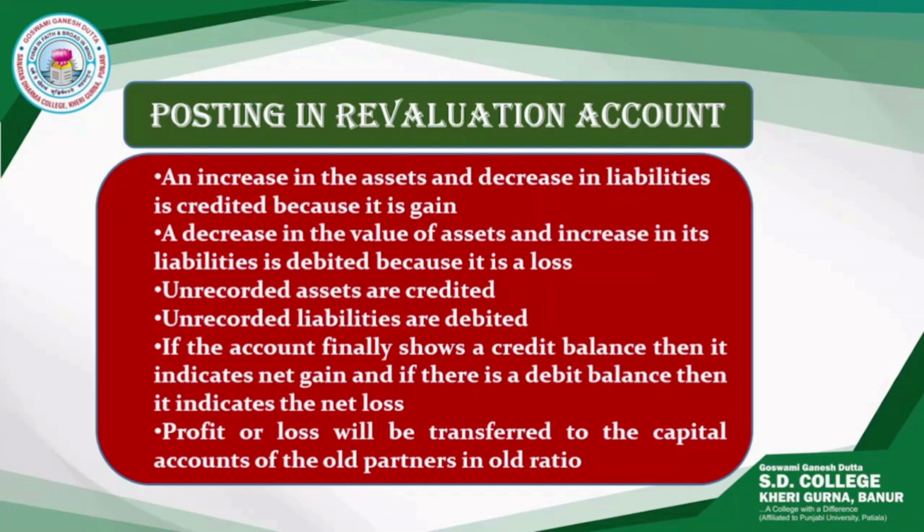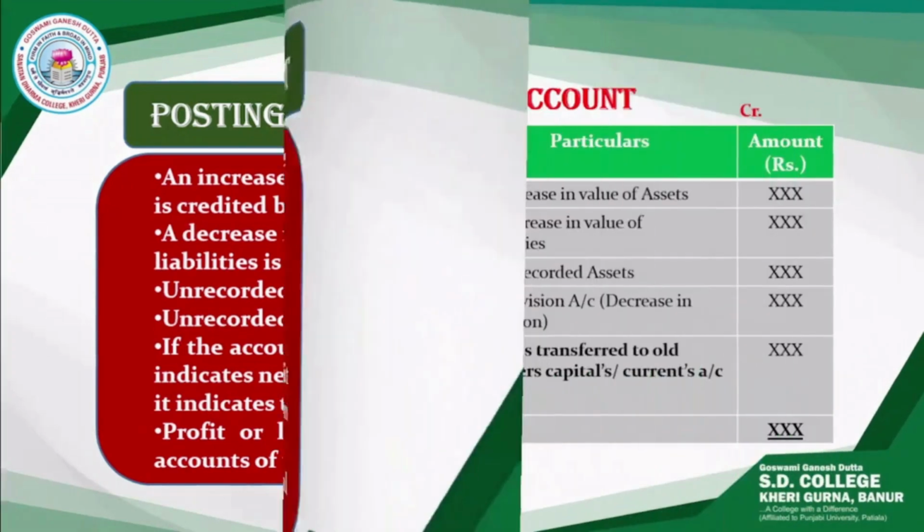At last, we balance the account to find the net gain or loss at the time of revaluation, which is ultimately transferred to the capital account of old partners in their old ratio.